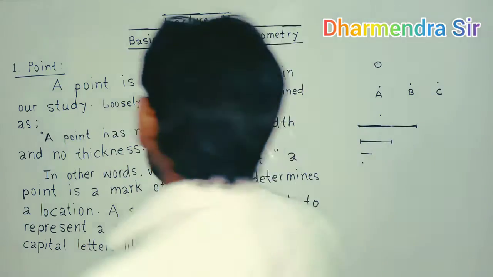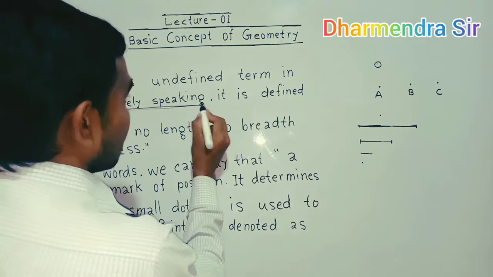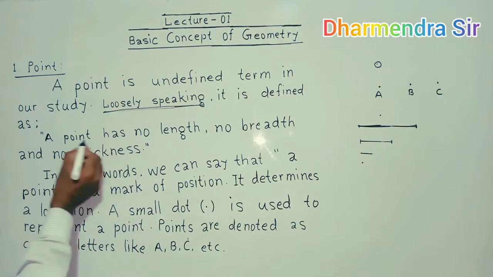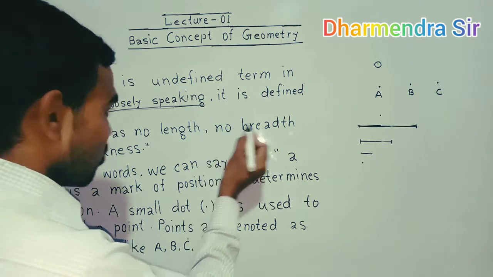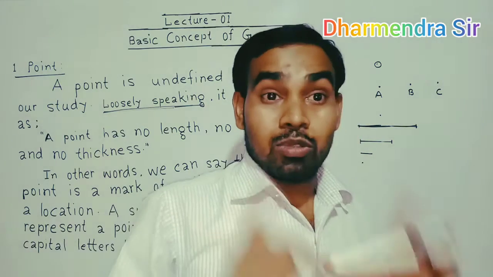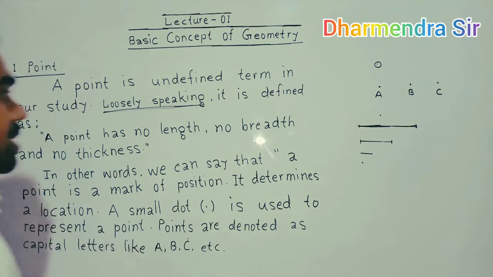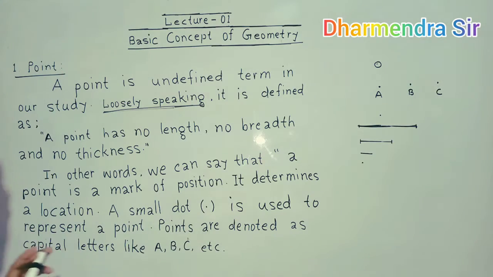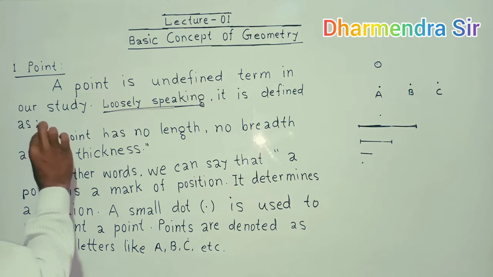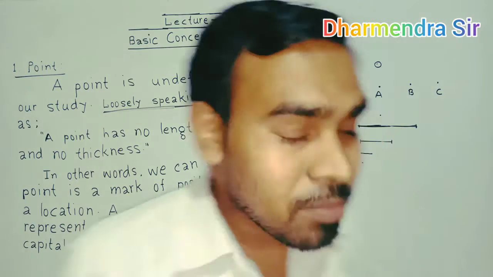Loosely speaking, this word is important. Loosely speaking, it is defined as: a point has no length, no breadth and no thickness.